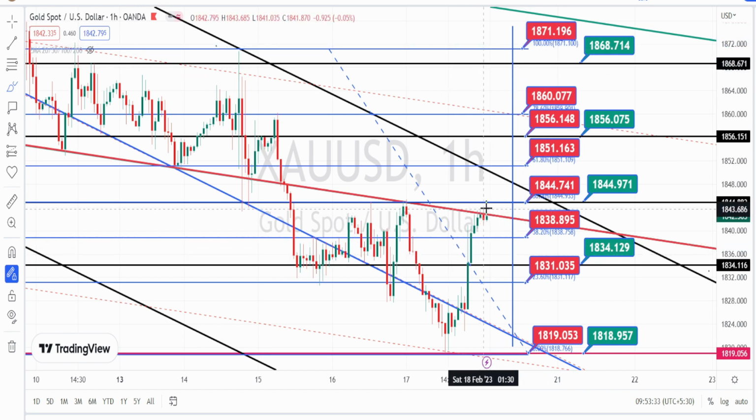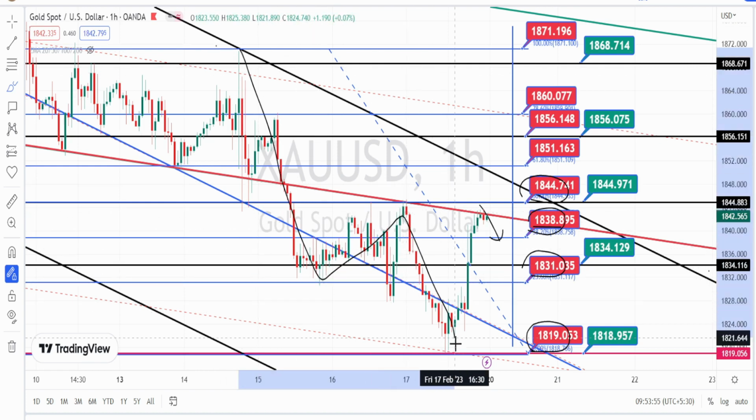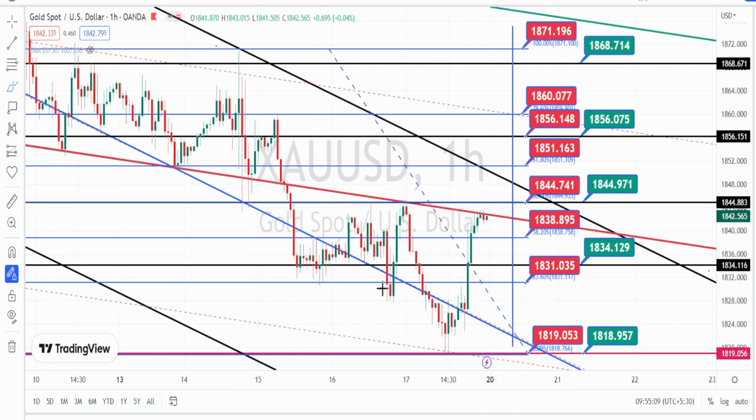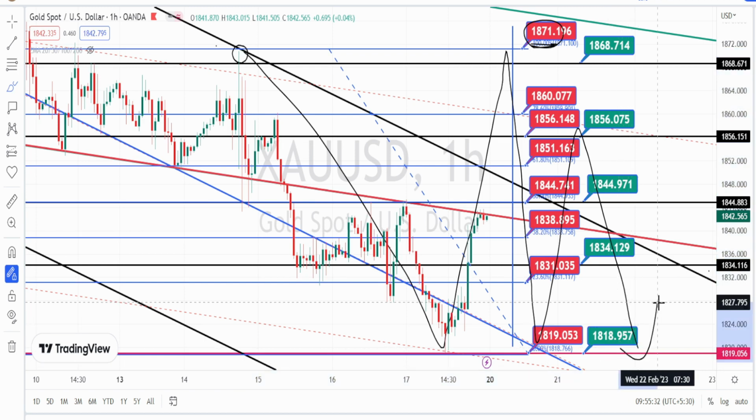And if the price action bounces back from this resistance level of 1844 on the bearish side retracement, the immediate support is going to be around 1838, 1831 and 1819, which means that it will be continuing its current bearish trend. So in the hourly time frame, as long as the price action is trading below this previous high, which was around 1871, we can expect the chances for the bearish trend to continue in the hourly time frame.